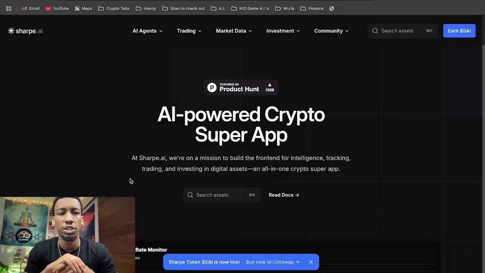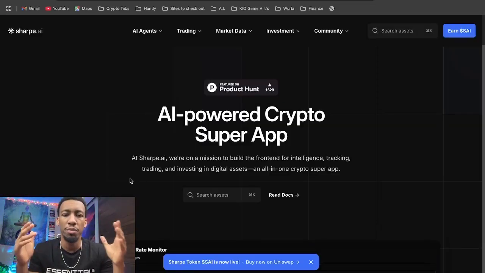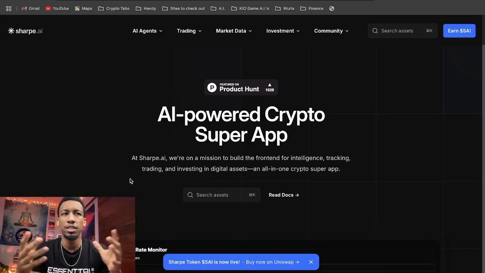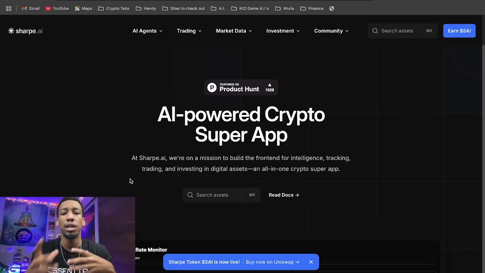All right, so here we are on the Sharpe AI website. It says at Sharpe AI, we're on a mission to build a front end for intelligence, tracking, trading, and investing in digital assets, an all-in-one crypto super app. So this is designed for advanced traders, institutional investors, and DeFi enthusiasts, and this platform offers a suite of tools and features to optimize trading and investing in crypto.